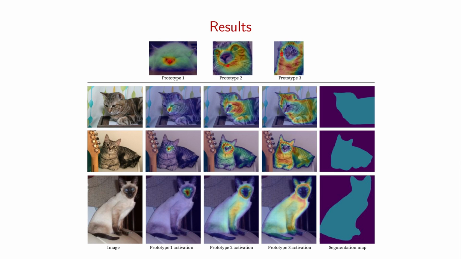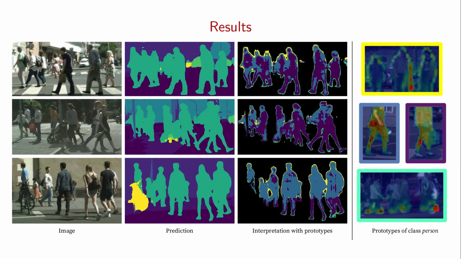We show in our figures that ProtoSeg allows for a segmentation map which can be interpreted by using activation maps of different prototypes. For example, we can interpret why the model chose such a segmentation map for this cat by seeing activation maps for prototypes that represent different semantic object parts, such as the nose or outer parts of the cat's body. We can also use these object parts to segment an image into different object parts, which can be interpreted by comparing them to prototypes in the training set.